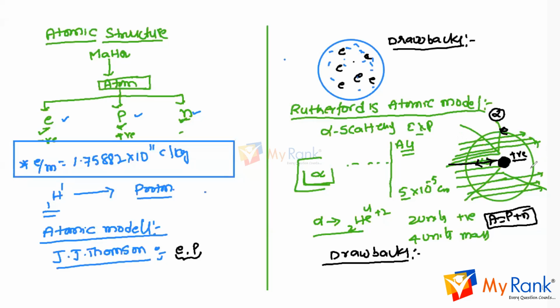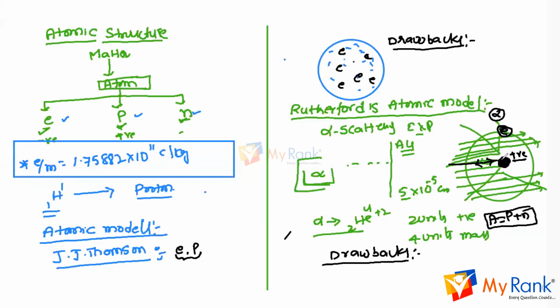One more drawback: if it loses energy continuously, the spectrum must be a continuous spectrum, but he got a discontinuous spectrum, and he could not explain why. We will discuss what a spectrum is later. The second is the stability of the atom: he could not explain why the electron is not losing energy. These are the drawbacks of Rutherford's atomic model.